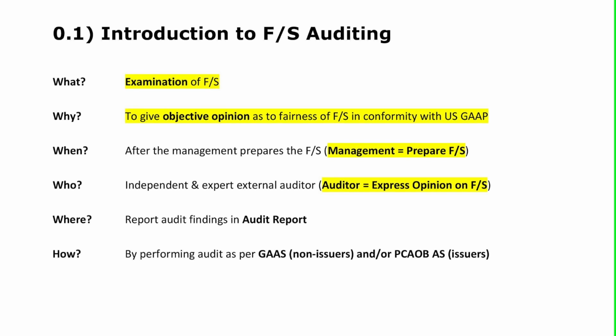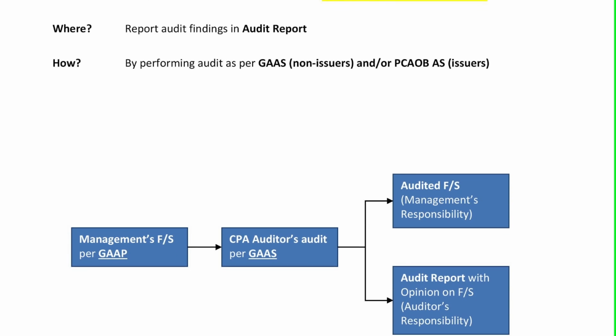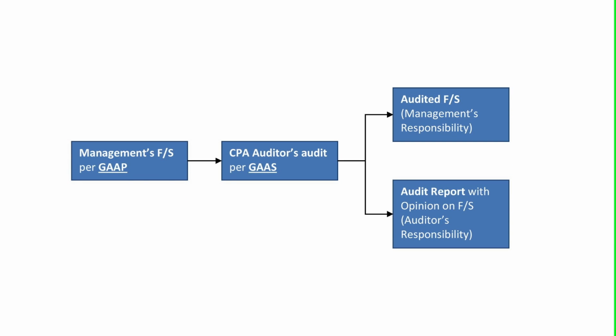Let's look at a little chart that we have on the second half of this page. So management prepares financials per GAAP. The CPA auditor, he comes in, does the audit per GAAS, and the result is the audited financial statements, which are still the responsibility of the management, and the audit report, which includes the auditor's opinion on the financials, and the auditor is responsible for that opinion.